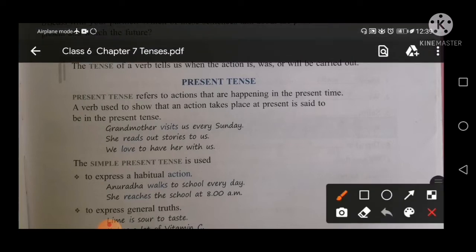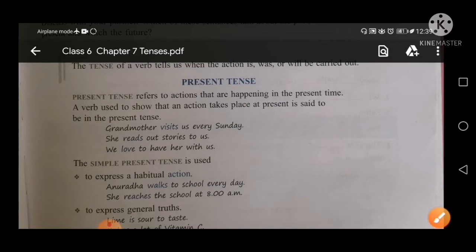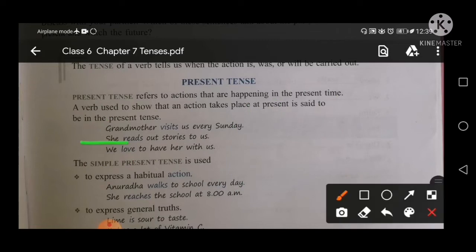You can see in these examples, if subject is singular, then we use verb plus s or es, first form. But in case when subject is plural, then you will use only verb first form. As you can see in this example, grandmother is a singular subject, so verb with s. But we, plural subject, so verb without s.